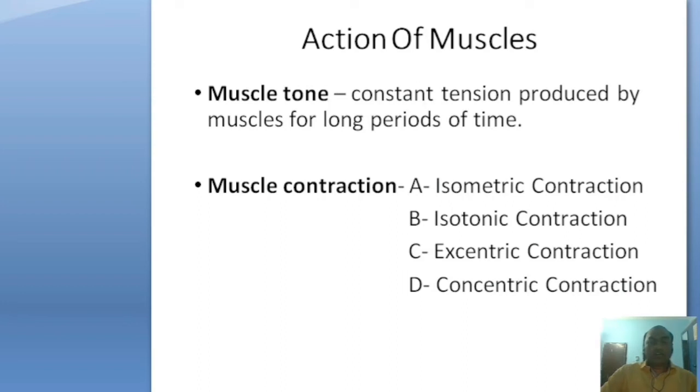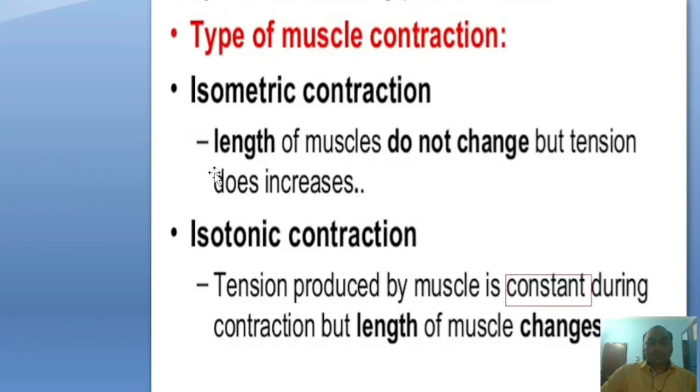In isometric contraction, the length of the muscle does not change, but tension increases. The second type is isotonic contraction. In this type, the tension produced by the muscle is constant during contraction, but the length of the muscle is partially changed.